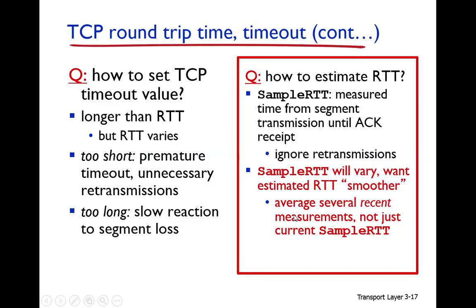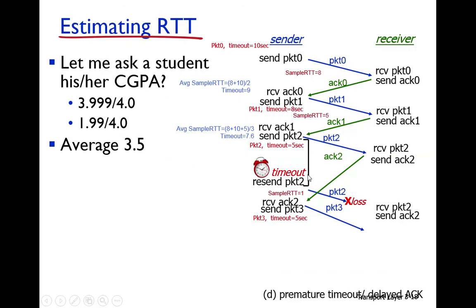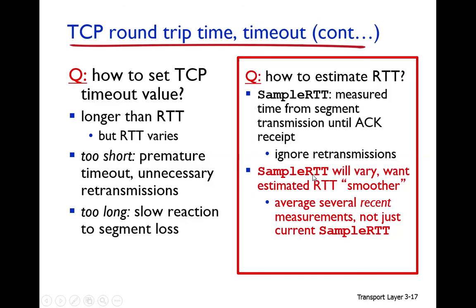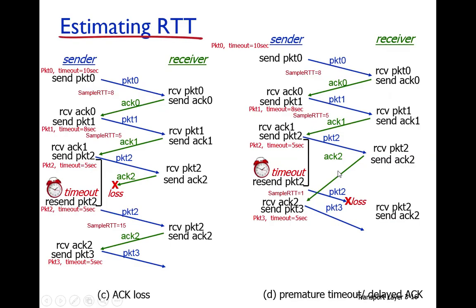Now we have discussed that the sample RTT varies. Vary means it changes. You can note that here the sample RTT is 8 seconds, then 5 seconds, then 6 seconds, then 6 seconds. Why?